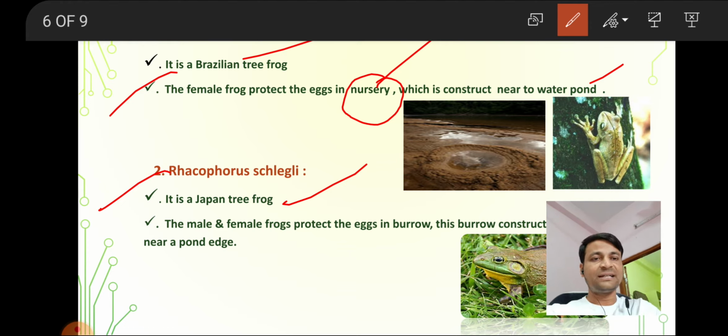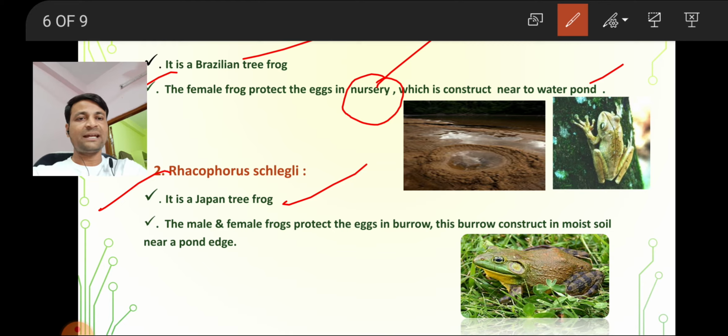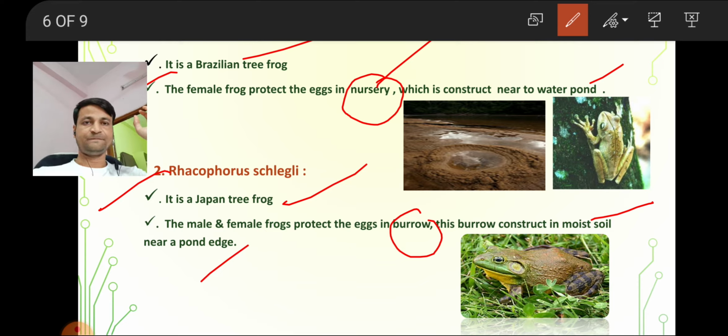Where does it protect the eggs? They protect the eggs in burrows or holes. This means the Rhacophorus schlegelli frogs protect their eggs in burrows, which they construct in moist soil near the pond edge.